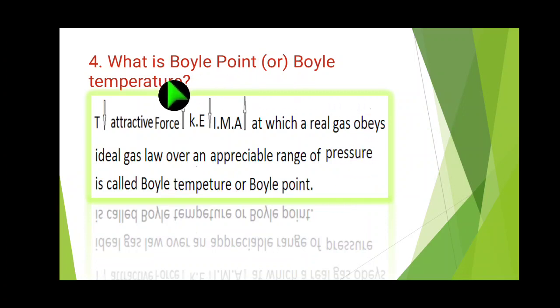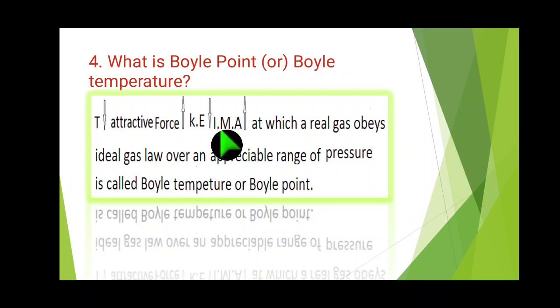What is Boyle point or Boyle temperature? When the temperature decreases, the attractive force of the gaseous molecules increases. Actually, the gas turns to solid. Kinetic energy, the movement of the molecules, automatically decreases. There is no chance to move because the gas turns to solid.